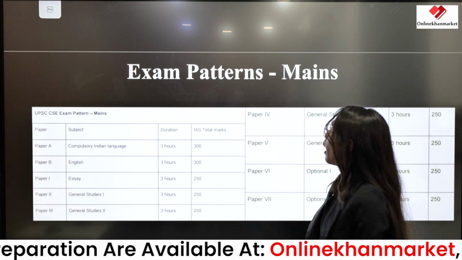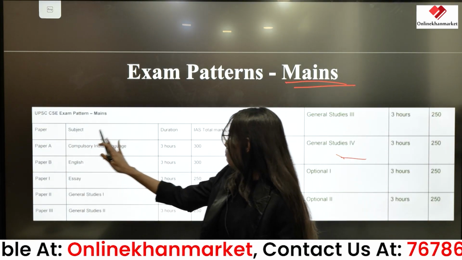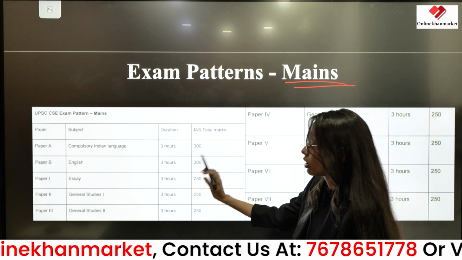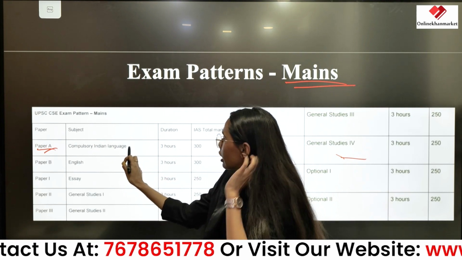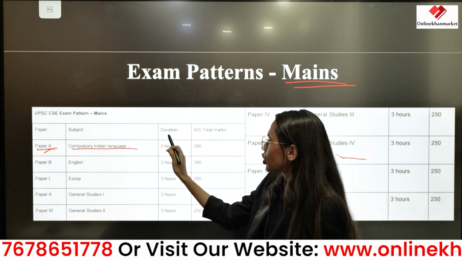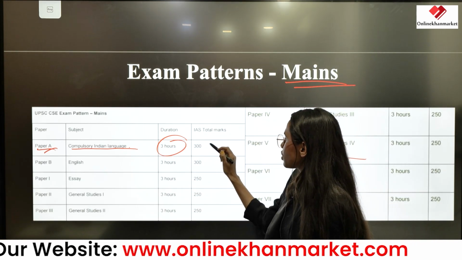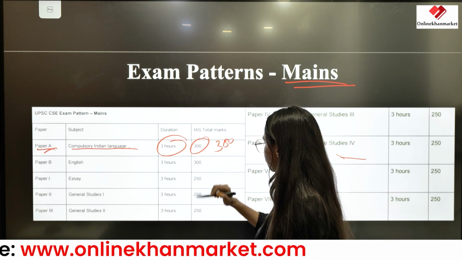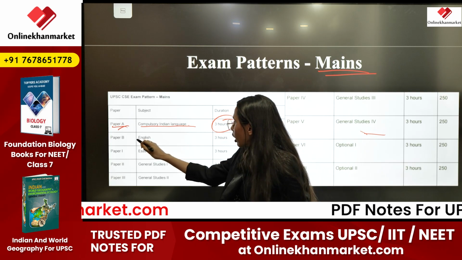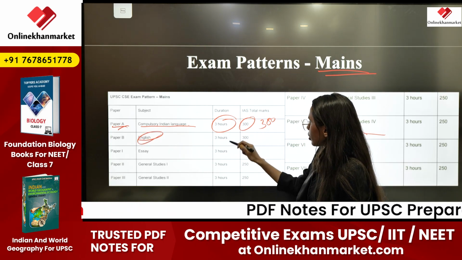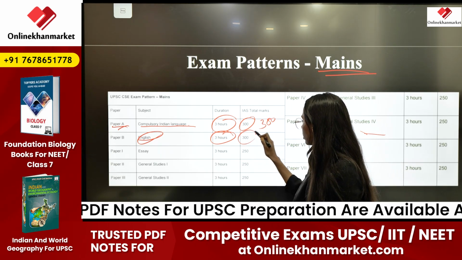Here is the exam pattern of the mains. There are the paper, subject, duration and total marks. First is Paper A, in which the subject is a compulsory Indian language. The duration is 3 hours and the total marks for this exam are 300. Then there is Paper B, in which the subject is English. The duration is the same, 3 hours, and the total marks are also the same, 300.